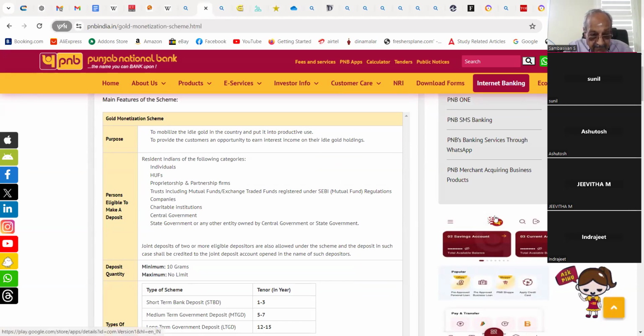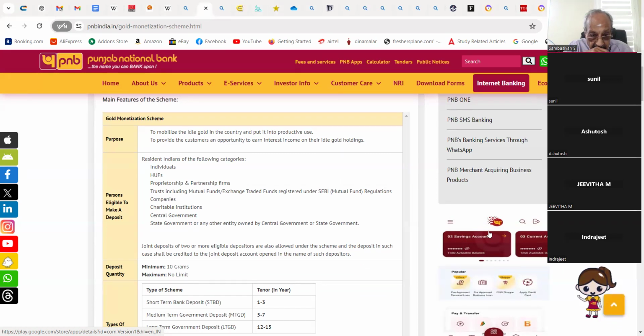Persons eligible to make a deposit: resident Indians of the following categories. Individuals, Hindu United Family. Is this the correct full form, sir? HUF, Hindu Undivided Family. Undivided. Both are the same, but then it should be called undivided. Hindu undivided families, proprietorship and partnership firms, trusts including mutual funds and exchange traded funds registered under SEBI mutual fund regulation,